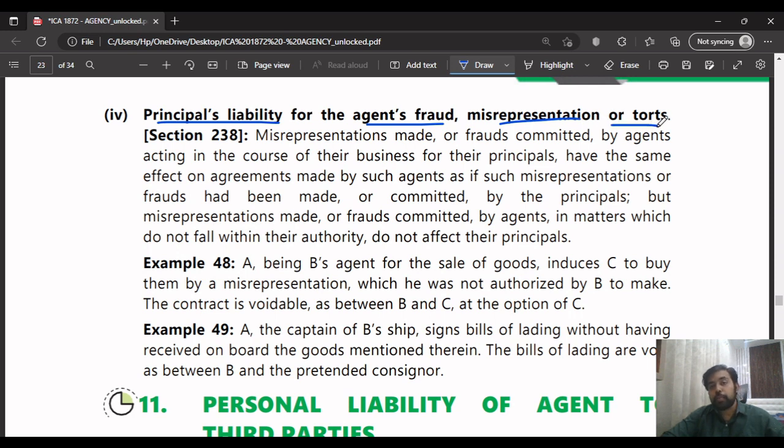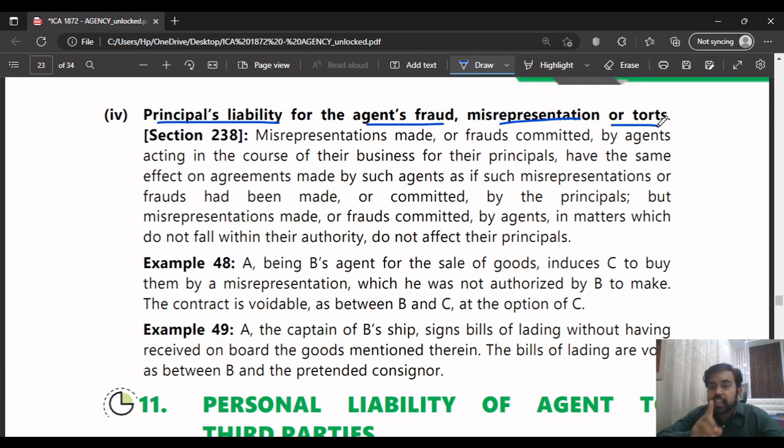So when will the principal be liable if the agent has done fraud, misrepresentation, or fraud? He will be liable if it is within his authority. Everywhere this sentence will come. If the agent has done fraud or misrepresentation while he is acting for the principal, and the act he is doing is within the authority which the principal has given him, then in such a case, the agent will be responsible.